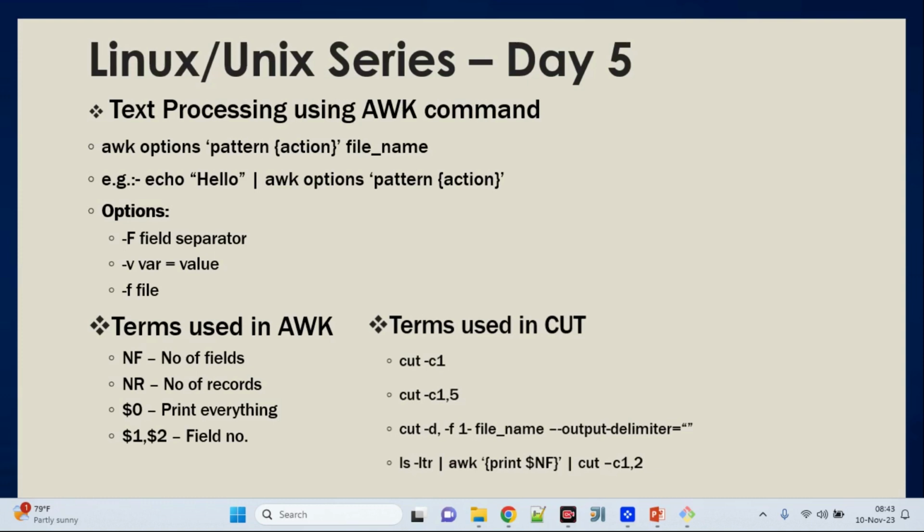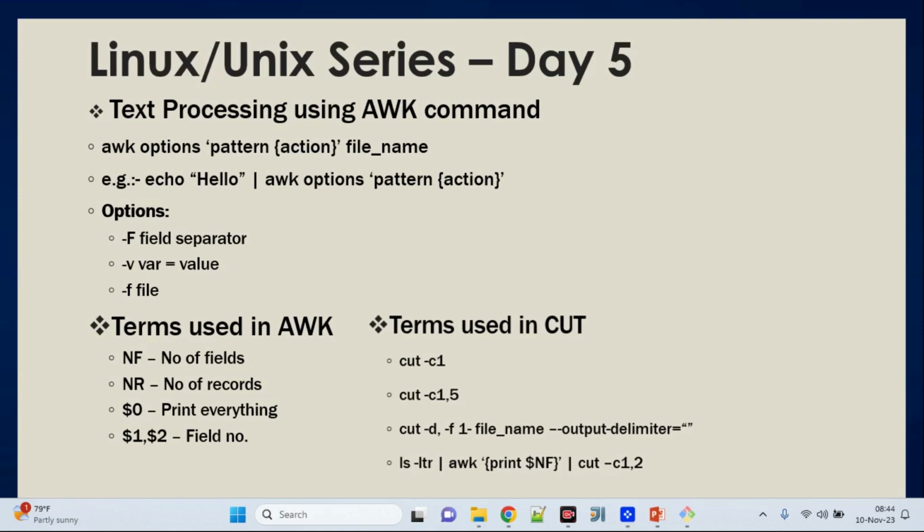There are some very essential commands which are very useful for beginners as well, like the awk command, cut command, find command, sed, a couple of them. Today we are going to cover two important commands in Linux. One is the awk command and the other one is the cut command. This awk command is very useful for extraction purposes. When you want to extract any data from a particular file, it will be very useful. All these are some of the patterns where you can use it.